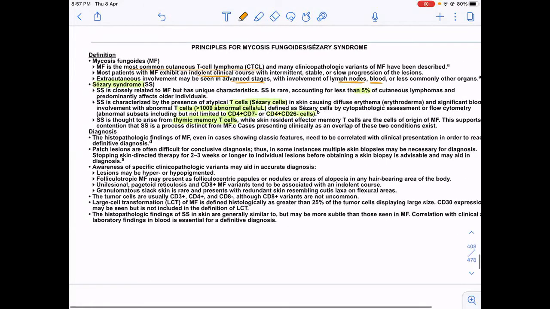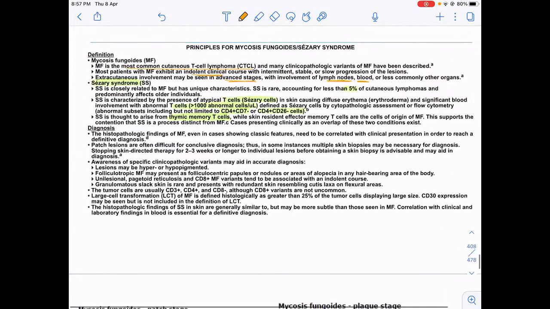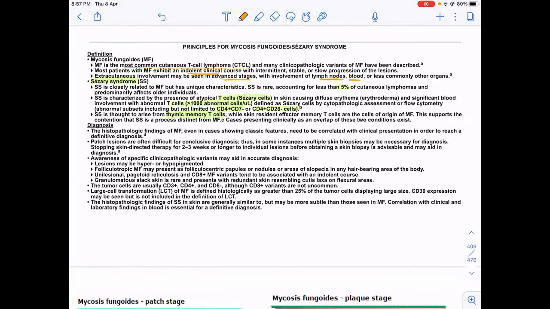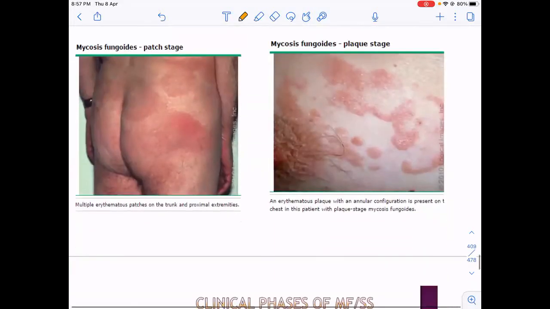And when do we call a patient as having Sézary syndrome? When the abnormal T cells in the peripheral blood become more than 1000. If I do a flow, they are CD4 positive, CD7 negative, CD4 positive, CD26 negative. So majorly you have to remember CD4 positivity in these cells.